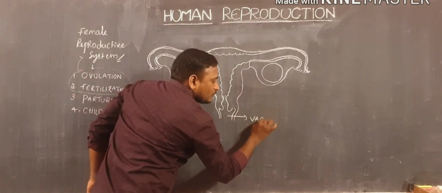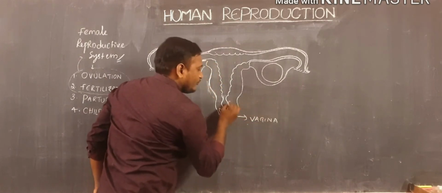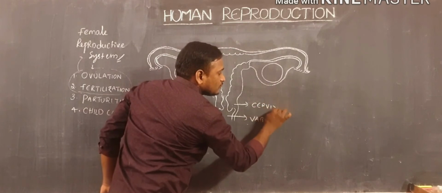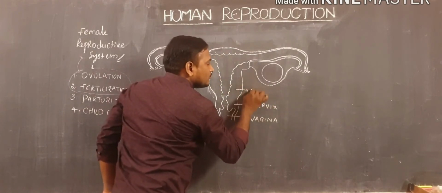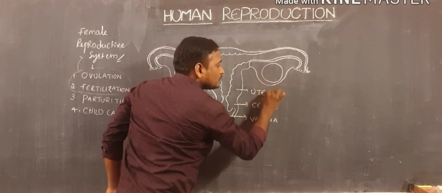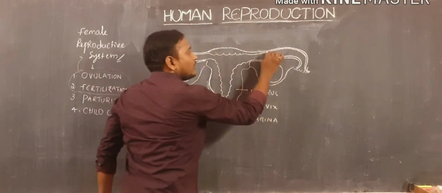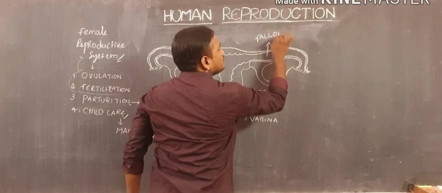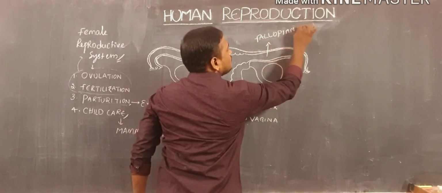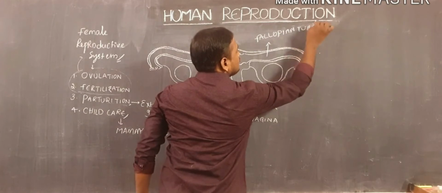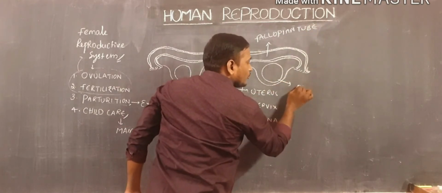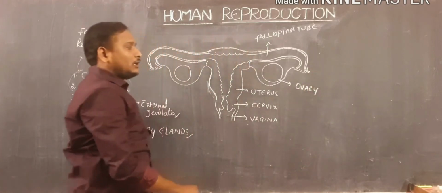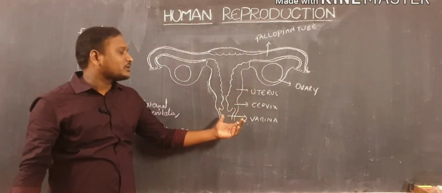Vagina, cervix, uterus, fallopian tube, ovary.